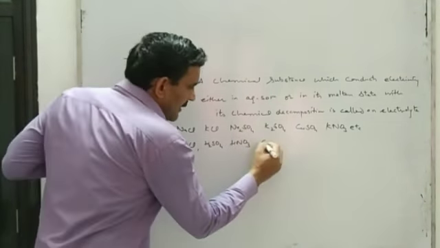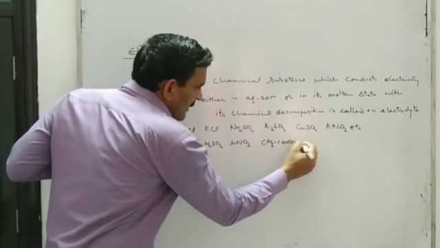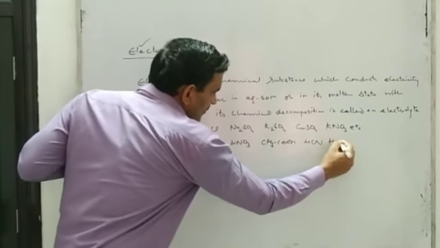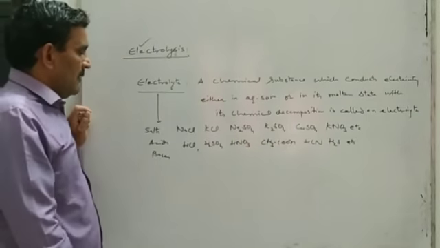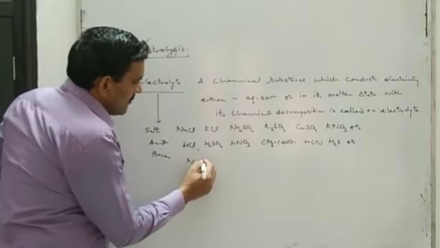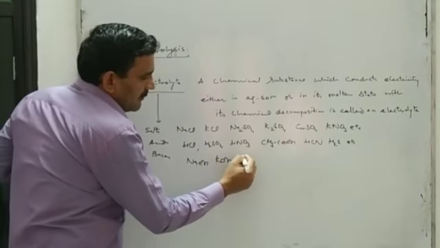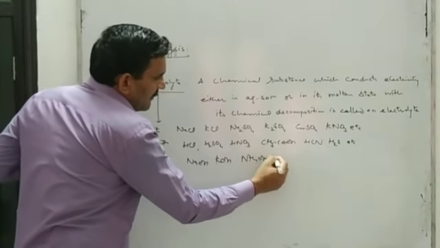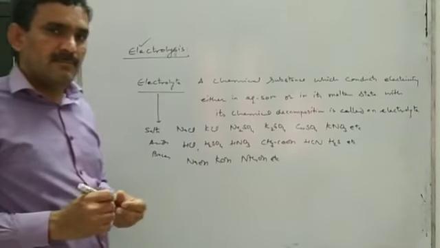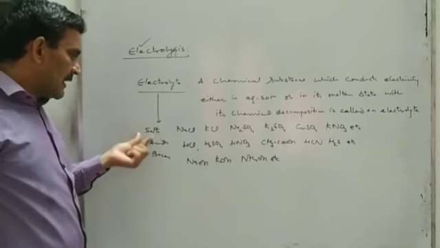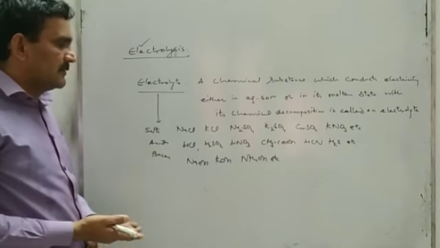Likewise, acetic acid, hydrogen cyanide, H2S. They are acidic substances. And bases like NaOH, KOH, ammonium hydroxide, they all are electrolytes. All the salts, acids and bases are electrolytes.